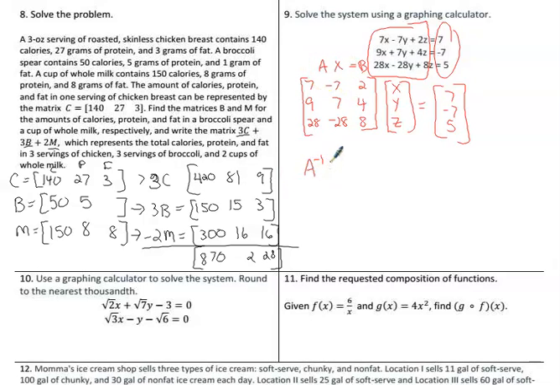A inverse b. Well, A inverse is just going to be all that stuff, 7, -7, and 2, with a -1 out here for a power, 9, 7, and 4, 28, -28, and 8. And then B is 7, -7, and 5.